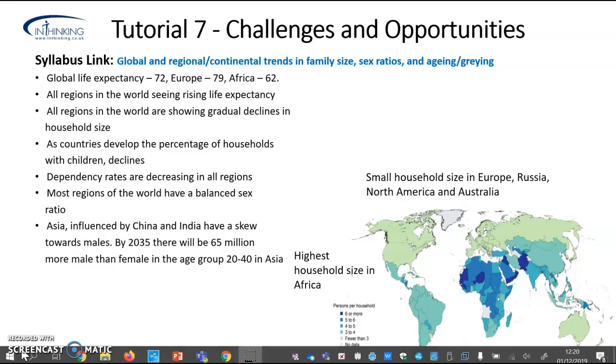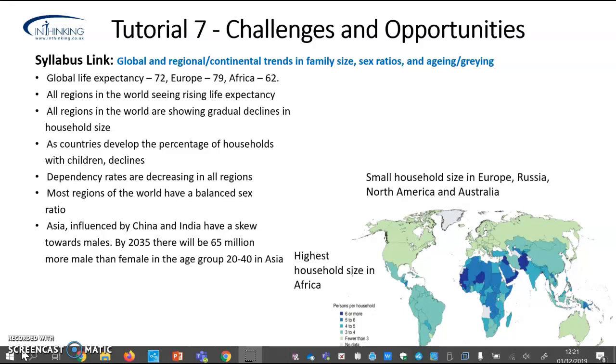So we see that developed regions, Australia, North America, Europe, Russia, they all have very low household size, fewer than 3. And then the Southern Hemisphere regions, as well as Asia, we're seeing still quite high family size, 3 to 4, and African countries all having really quite high, over 4, sometimes over 6 in each household.